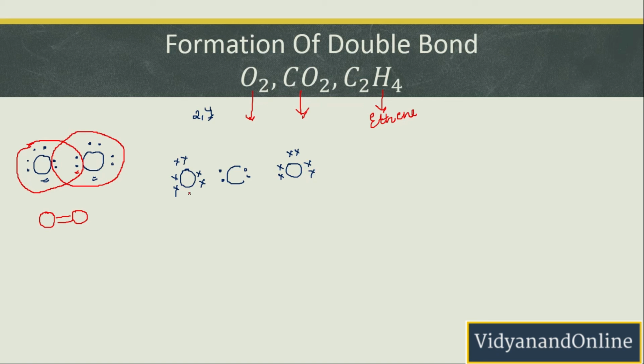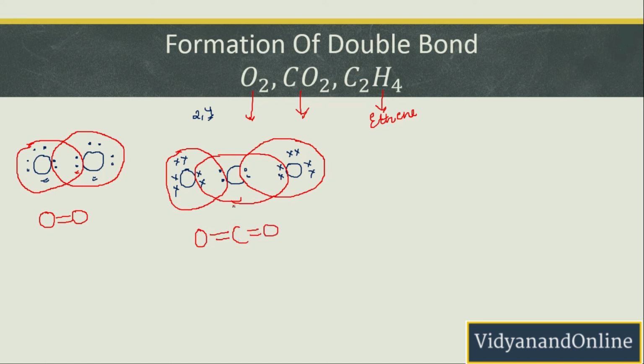Now in order to become stable, this oxygen will take 2 electrons from the carbon. Similarly, this oxygen will also be sharing 2 electrons from this carbon. In this way, these 2 oxygens have become stable. Now carbon will be taking 2 electrons from this oxygen and 2 electrons from this oxygen. In that way, it has also acquired 8 electrons in the outermost shell, and thus the bond between them will be O double bond C double bond O, because they are sharing 2 electrons. Now talking about ethene.